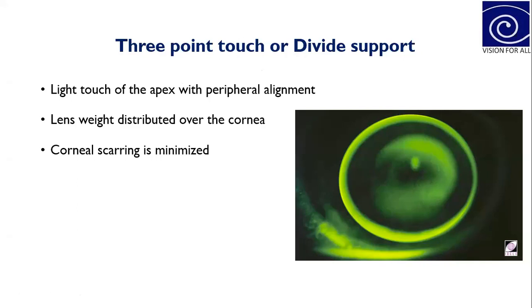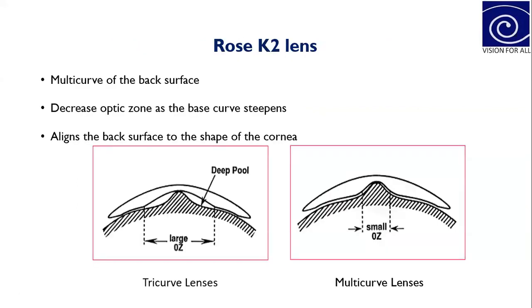Okay, so this is all about the conventional RGP lenses and the fitting philosophy. So now coming to the Rose-K2 lenses. These are specialized Rose-K2 lenses for keratoconus. These are multi-curve lenses on the back surface which align with the shape of the cornea. If you see in this first picture, this is the normal tricurve conventional RGP lens, and this is the multi-curve Rose-K2 lens.